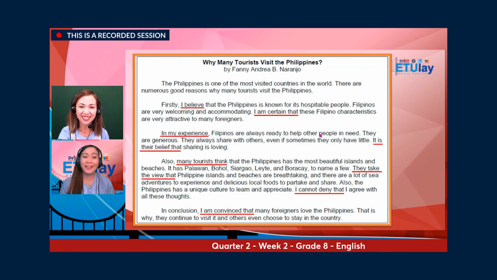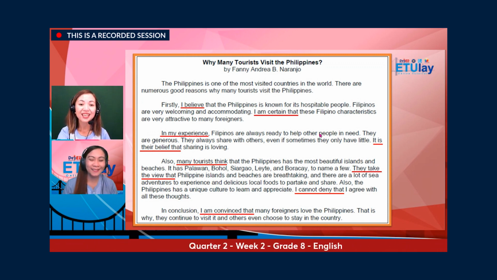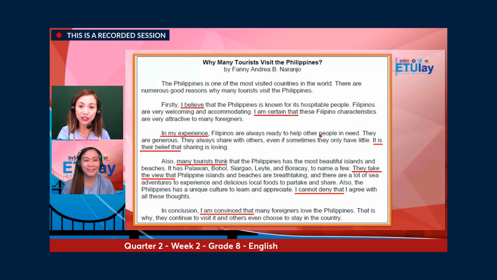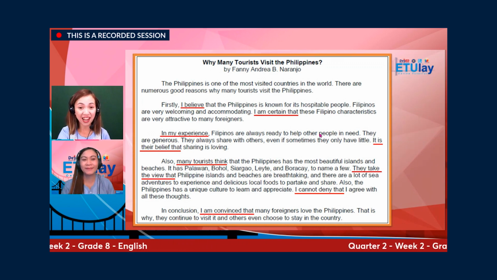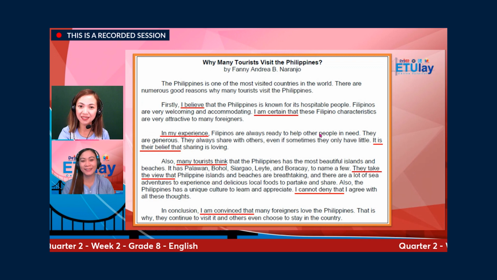All right. What have you seen now in this essay? All right, Tutor Joveth, what have you noticed with the underlined words? Yes, you are right. These are opinion marking signals. Can you name one, Tutor Ruby?